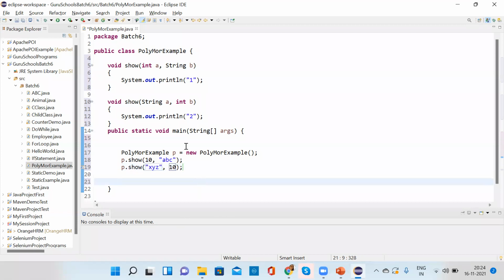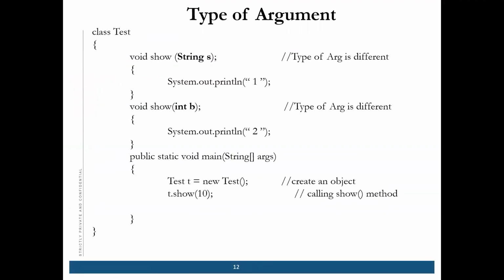Okay, this was the example. Now coming to the type of argument. Now this is very important. Type of argument means this type. This is string type and this is integer type. So it will call string and integer. So this is the same thing, type of argument.